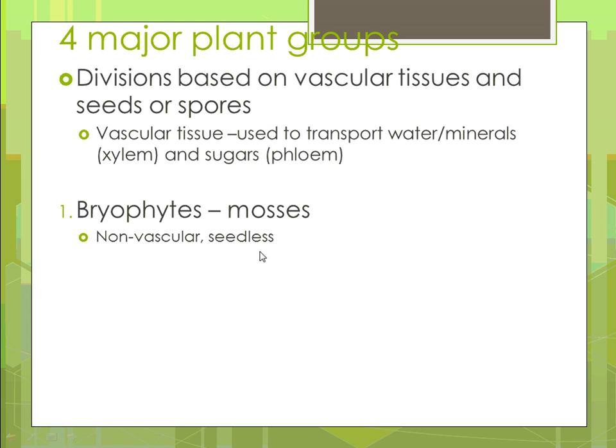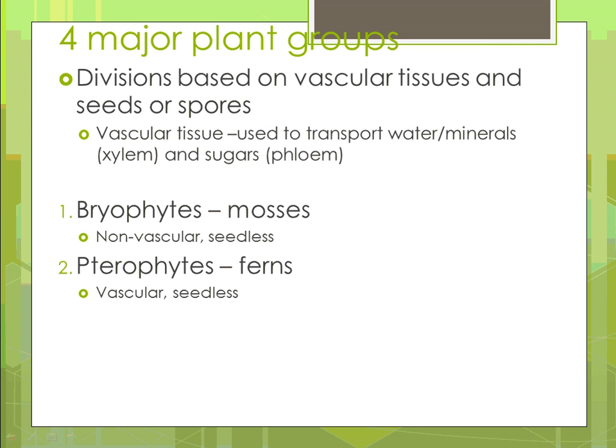They're also seedless. Their sperm still swim, and because of that, they're heavily reliant upon water. So you're only going to find mosses that are low-lying, and they're going to grow near moist areas or areas where there's lots of water. Another one is the pterophytes. That P is silent, just like in pterodactyl. The pterophytes are your ferns.